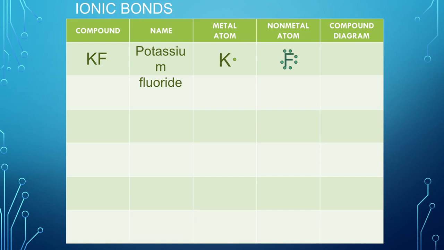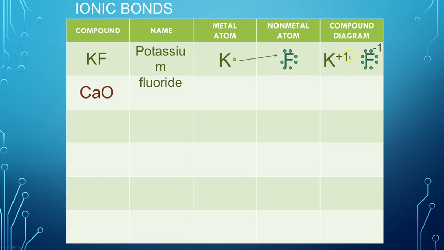They're going to delete their outermost shell in order to have a full outer shell, which is now closer to the nucleus. And then fluorine has 7 valence electrons. He's extremely electronegative, which means he's going to pull that electron. So he's going to go ahead and pull it. Oh, it doesn't do it, but I actually had an animation here where the electron will move over here. So this is what it's going to look like. Potassium is going to be naked, no electrons around him. He's +1 charge. Fluorine is going to be full, 8 valence electrons. And that's what we're going to see in every single ionic example.